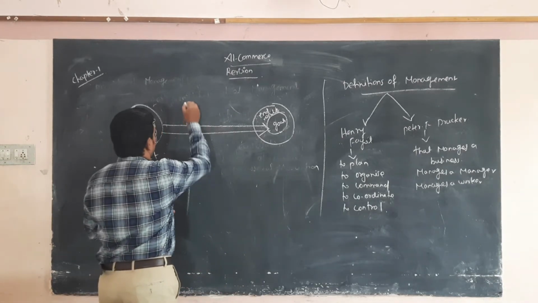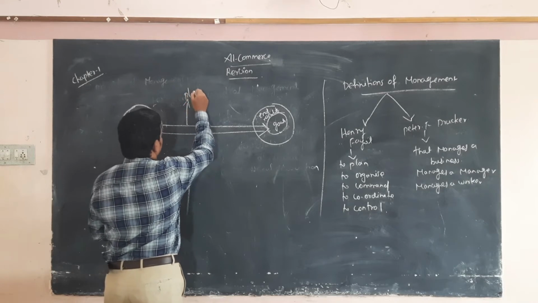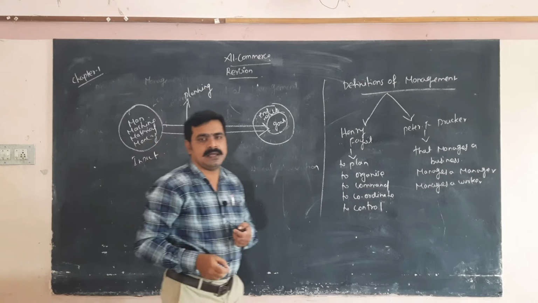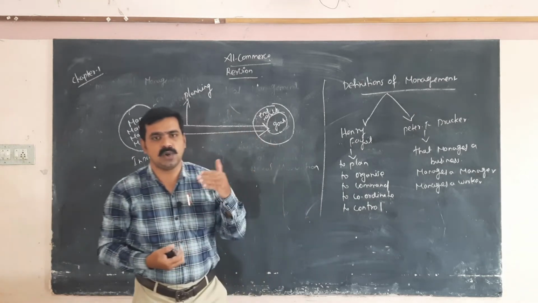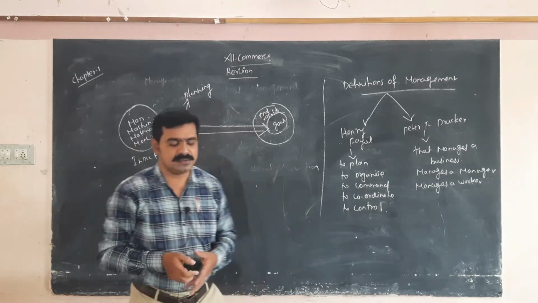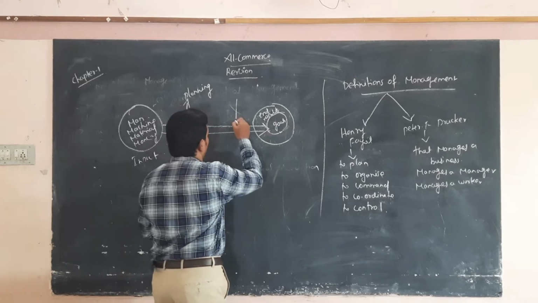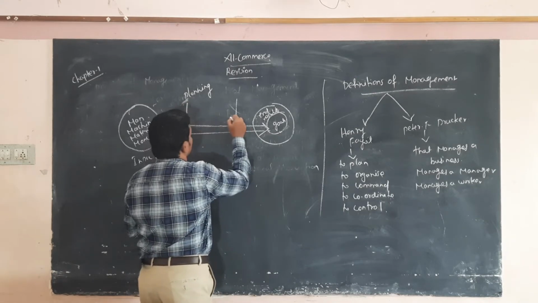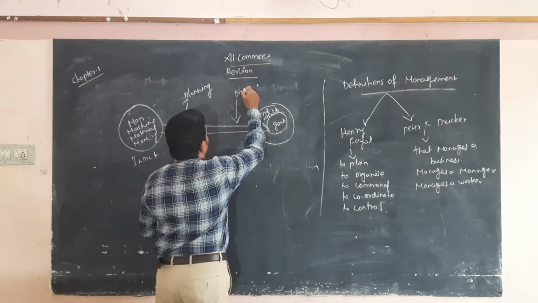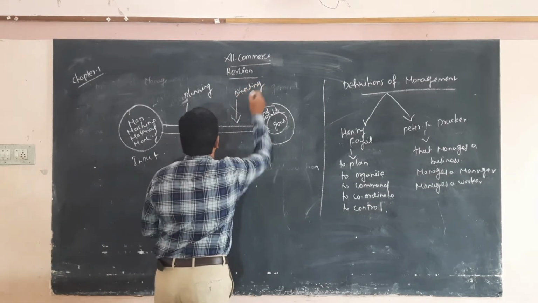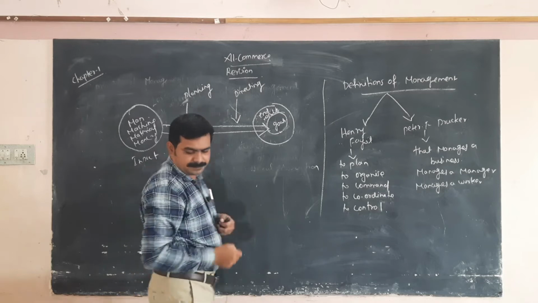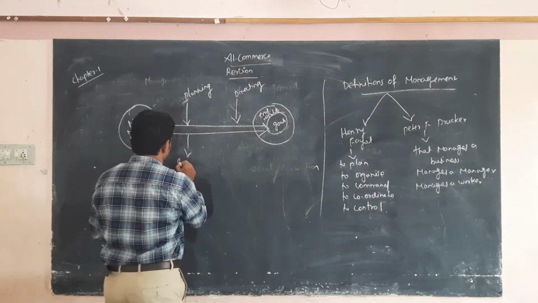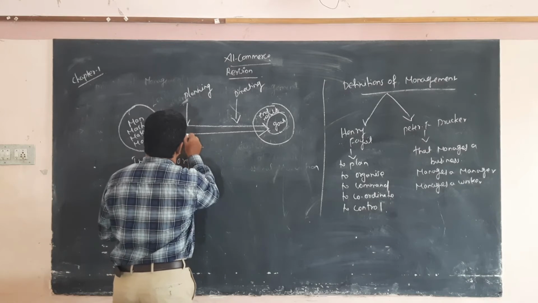Planning is very important. First planning, that is to set the goal. Then directing, directing all the categories. Next, organizing, then controlling.